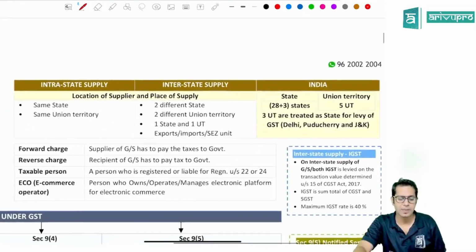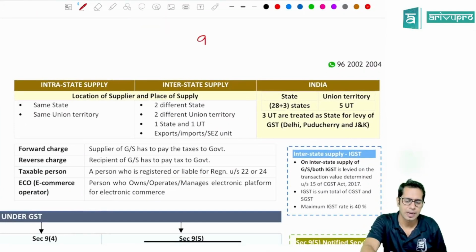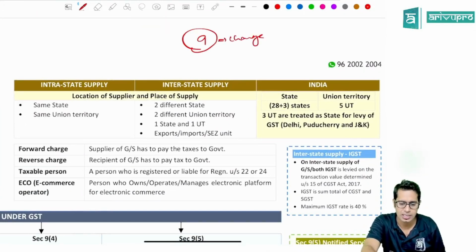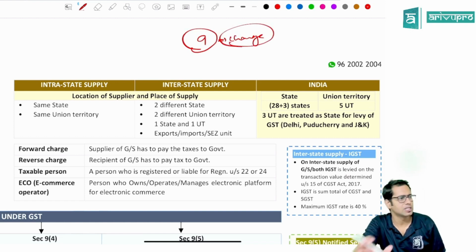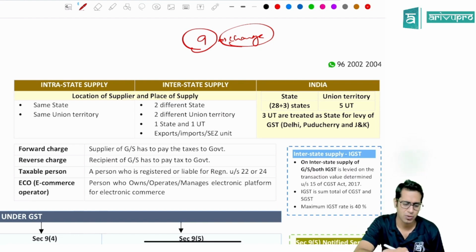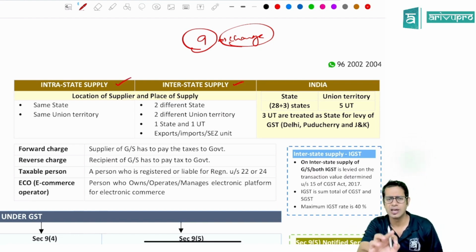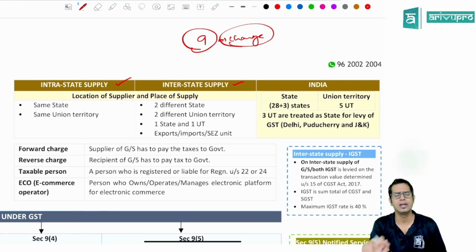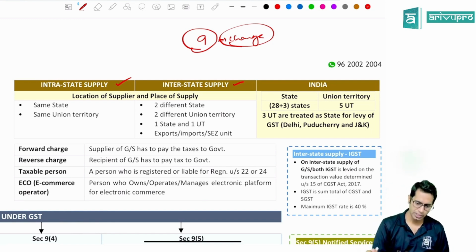Now next, before going to the next section, which is section number 9, which talks about charge under GST law, let us quickly see some important points which we'll have to know. What do you mean by intrastate supply? Intrastate supply detailed definition we'll learn in place of supply topic. In general, I will call a particular transaction an intrastate supply if the location of the supplier and the place of supply is in same state or same union territory.